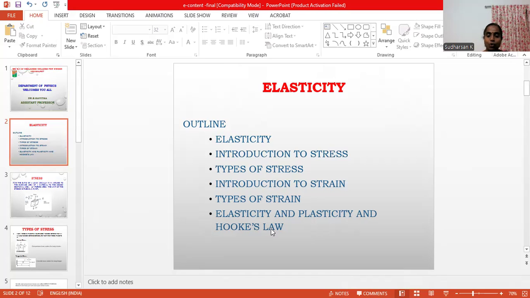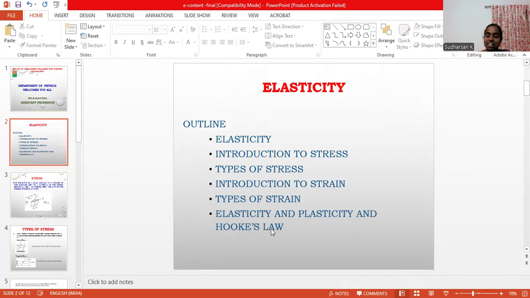First, we are going to see what is meant by elasticity. Elasticity is the property by which a material regains its original shape and size even after the removal of deforming forces.